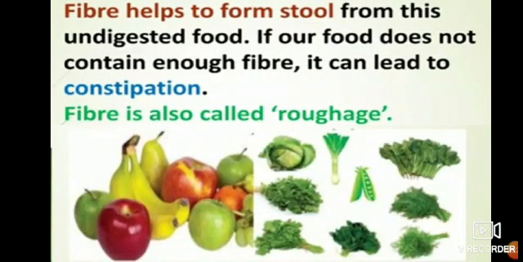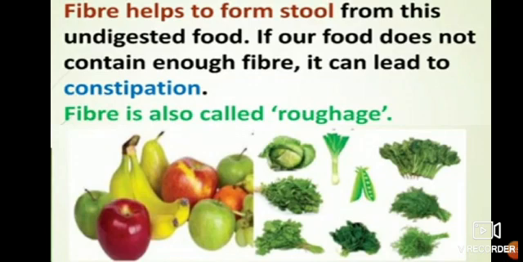So fiber helps to form stool from this undigested food. If a food does not contain enough fiber, it can lead to constipation. Fiber is also called roughage.